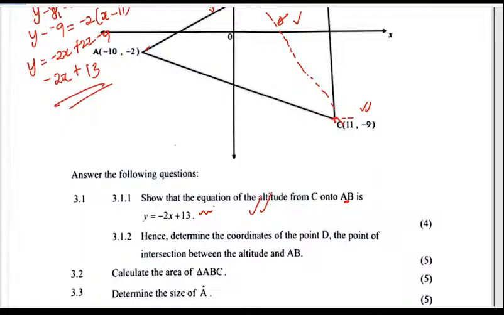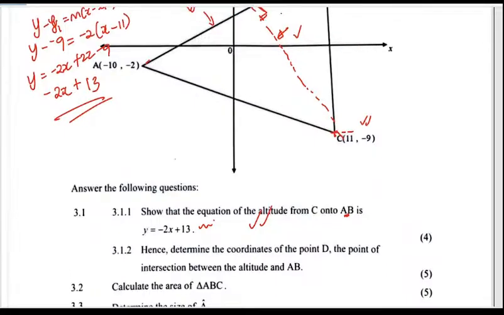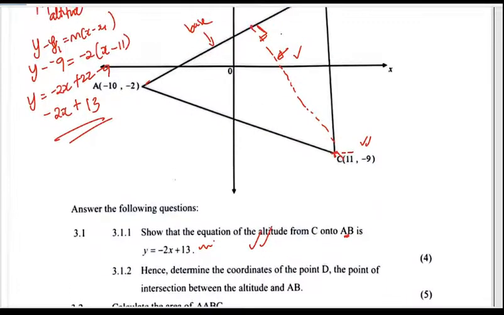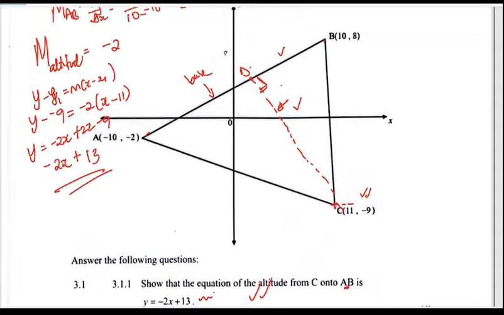Hence, determine the coordinates of D, the point of intersection of the altitude, and they keep on using the word altitude. It's examiners, no? It's not fair. Big English for small learners. No, man. All right, so let's get the points of intersection. So the equation of this line, we need to find it. And then also the equation of this line, we already have it. So the only thing we need is the y-intercept, and then we have the equation.